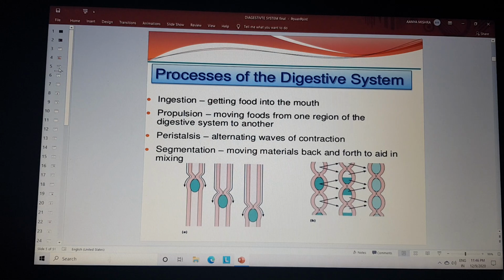In the case of ingestion, that is getting the food into the mouth. Propulsion, moving food from one region of the digestive system to another region. Peristaltic movement involves alternating waves of contraction, and segmentation involves moving of materials back and forth, mixing the food material.